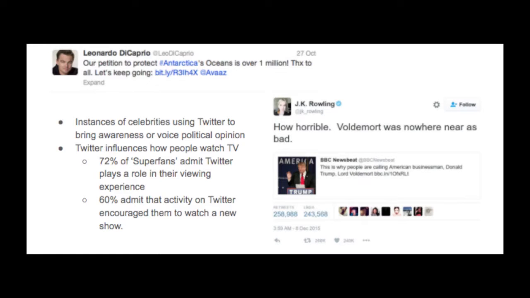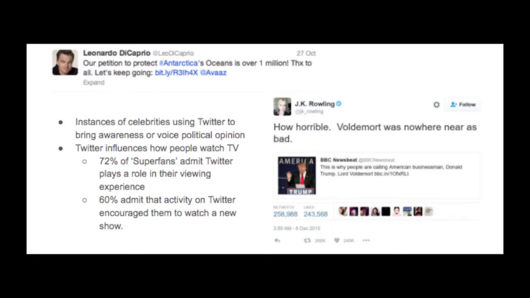Pertaining to Kerry Washington's interview and her talking about how celebrities use Twitter, I think it is smart for celebrities to maintain their own persona on social media and hide their social life, but it is important for them to promote any social causes they are passionate about. You see an example here that Leonardo DiCaprio supports to help save the environment. We also see certain celebrities voicing their political opinions, and it is pretty obvious that J.K. Rowling is not a fan of Donald Trump.